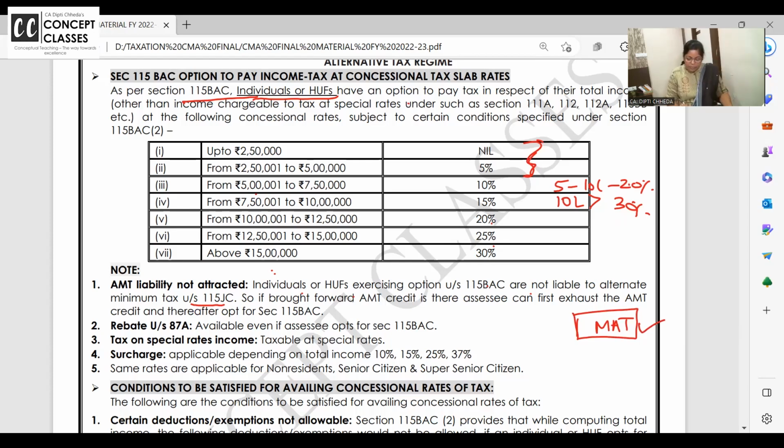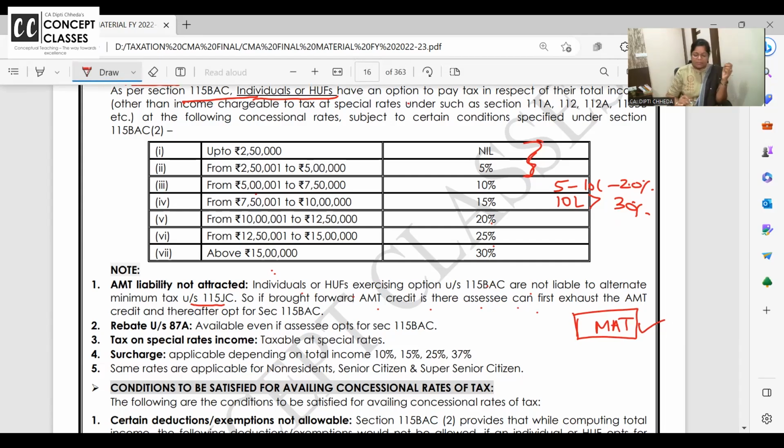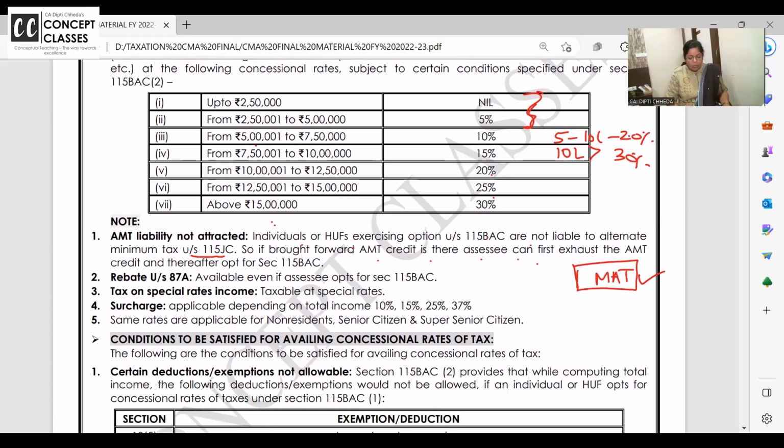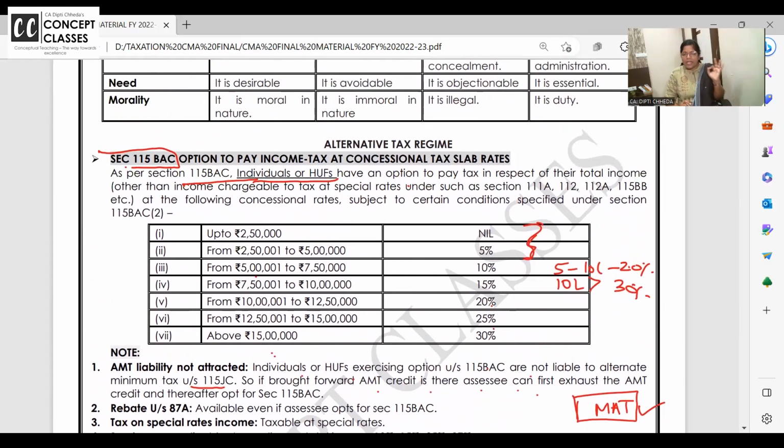Clear? So if the brought forward AMT credit is there, ma'am, until now I was having AMT, alternative minimum tax, and now I want to go for 115 BAC new tax regime. Can I set off that AMT credit here? Answer is no. First you go in AMT, do all that set off, and then go to the new tax regime. Once again, this new tax regime, what is the section? 115 BAC. And it is applicable for whom? It is applicable only for individuals and HUFs.